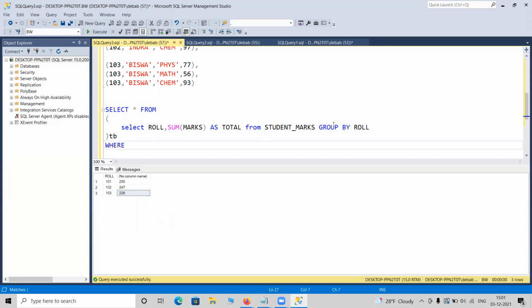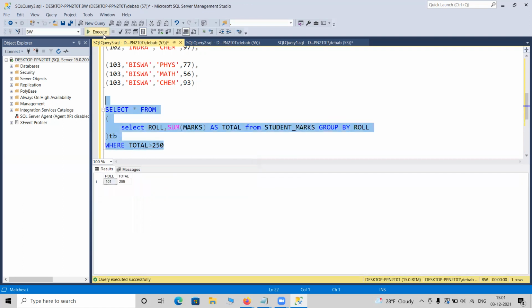Suppose I put something like where the total, you can choose for an organization or a college as per their total marks. Suppose anyone needs people who got 250 as a whole. If you execute this command, it is only 101 who got greater than 250. So you can do many manipulations.